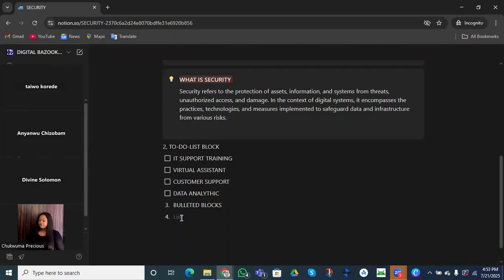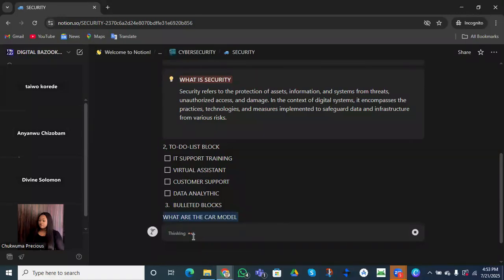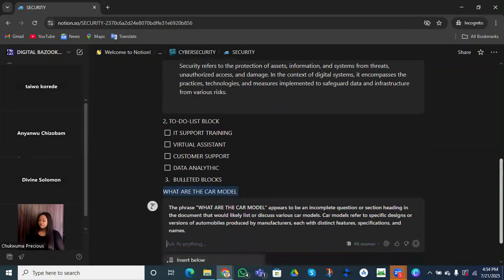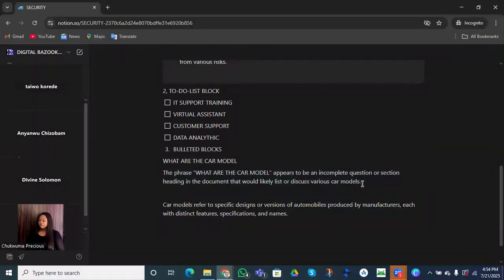No, let you tell me, because if you list it, what are the car models? Sorry, I love cars so much. Let's see. I want to ask AI to help me list the car models that we have, or I want it to list the courses or the topics under IT support. All right, let it go like this. I want to use this for example only, to show you what our bulleted block is. All right, it has given me something like this.